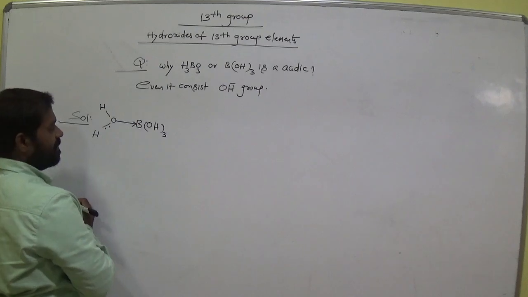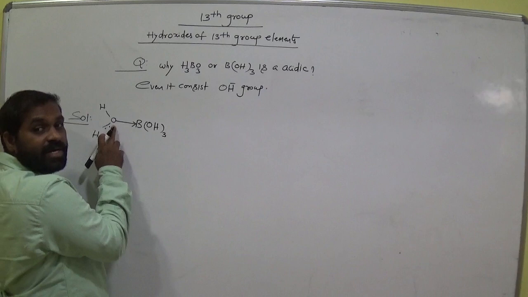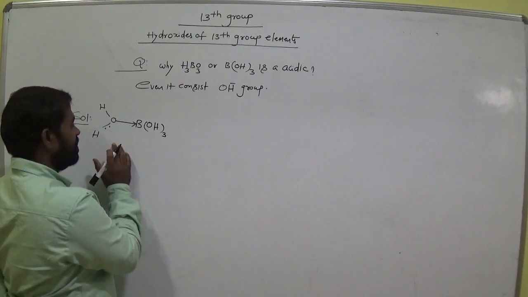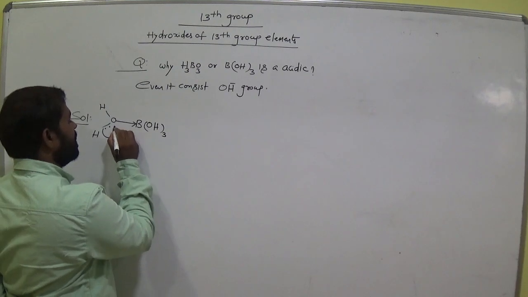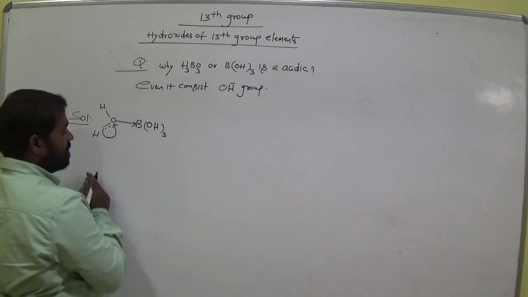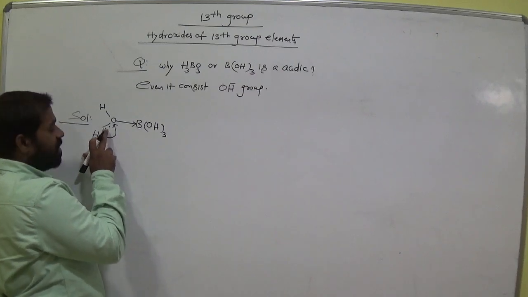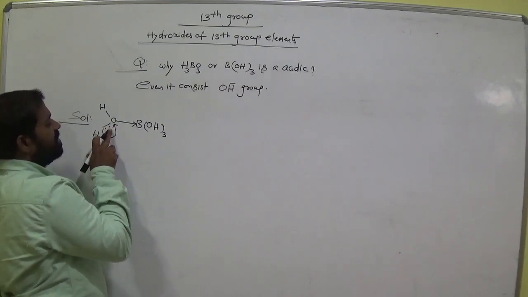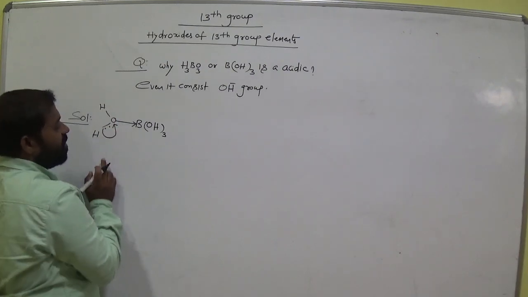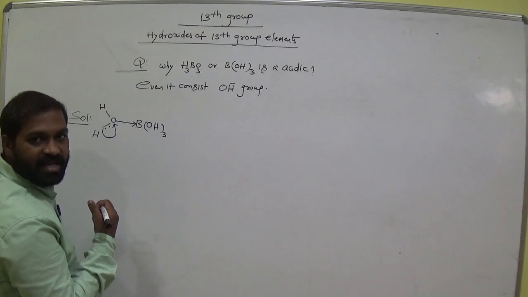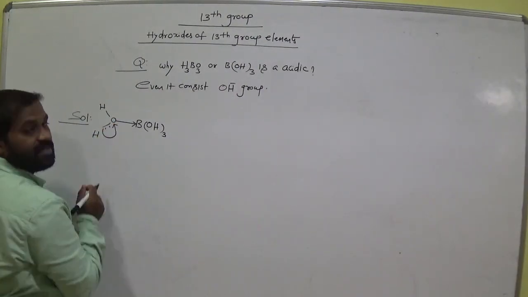Okay. So due to high electronegativity of oxygen, these electrons shifted towards oxygen, then it loses its electron. In these two electrons, one is for hydrogen, one is for oxygen actually. High electronegativity means the tendency to attract the electron pair towards itself.